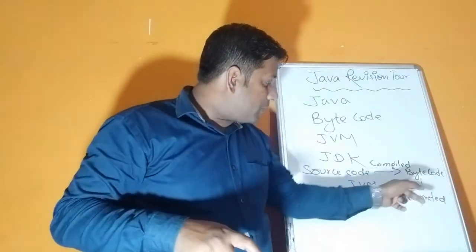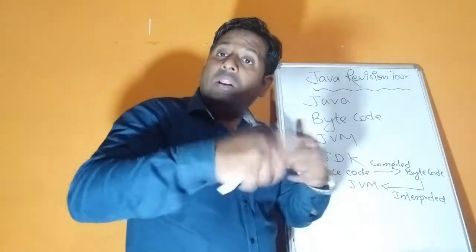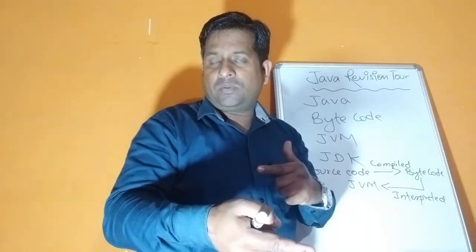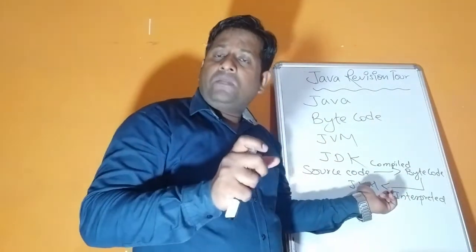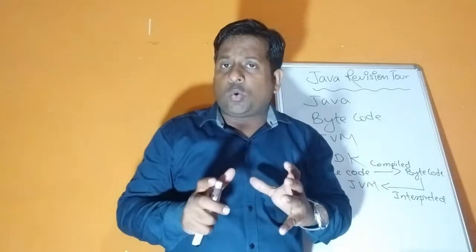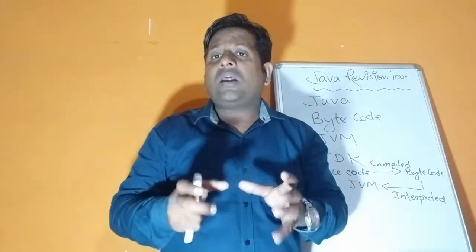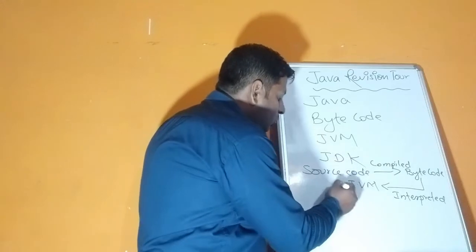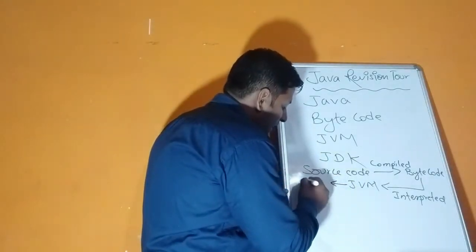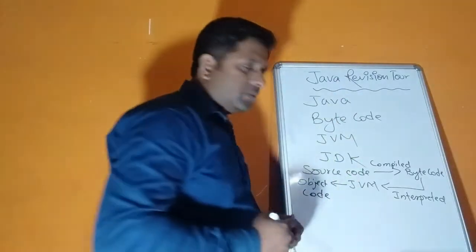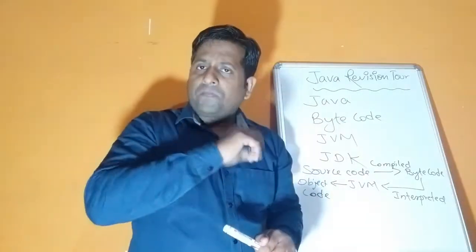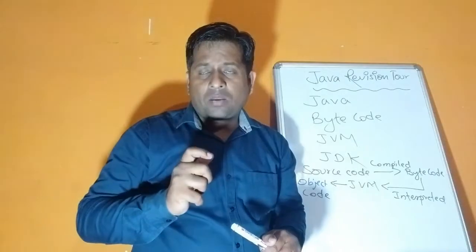So bytecode will supply the code to JVM, but only after it is interpreted. That's why JVM, Java Virtual Machine, now it got the interpreted code. It will execute and display the final result to us as object code. So this is the working method of Java. Okay, children.